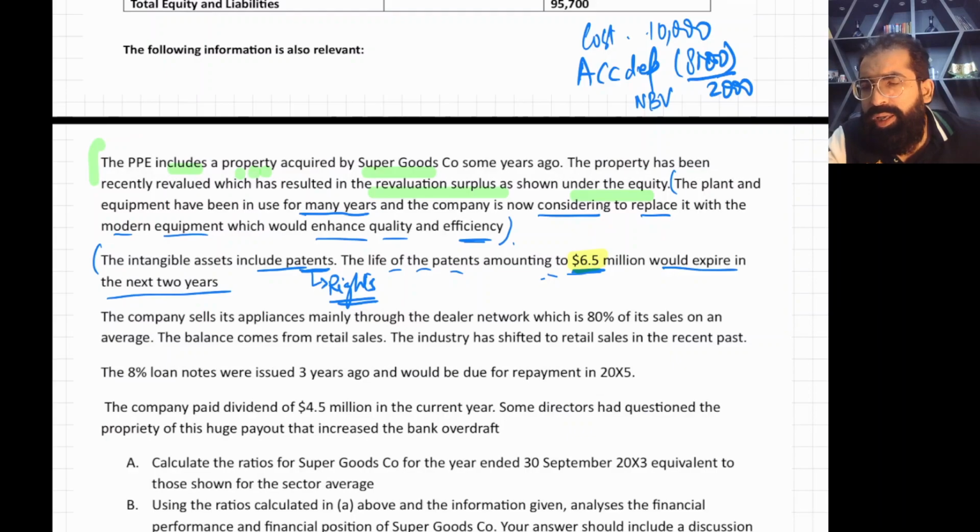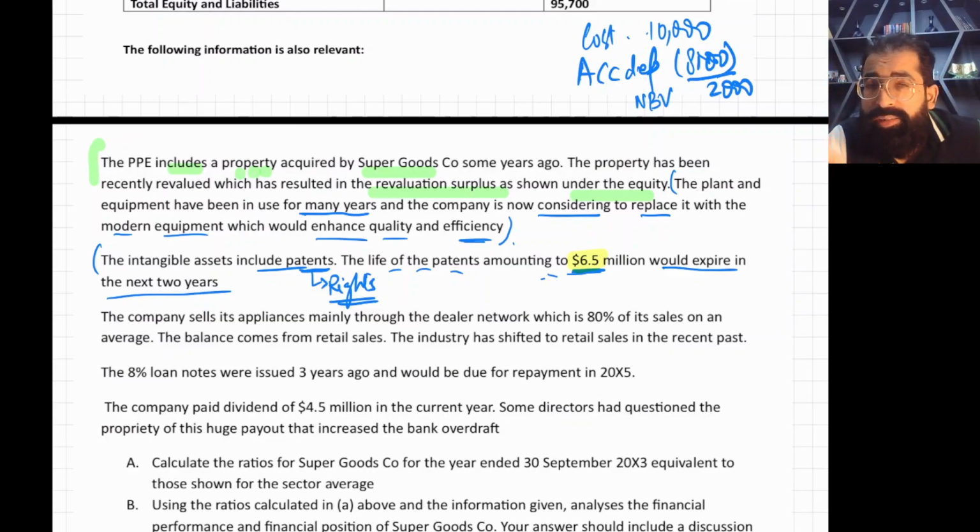So when you won't have any intangible asset or patents in future, that means the rights, how will you produce technological things? So this is going to be a disaster for your business.